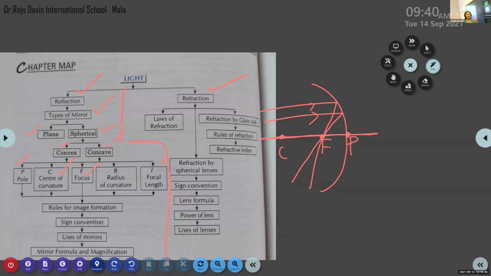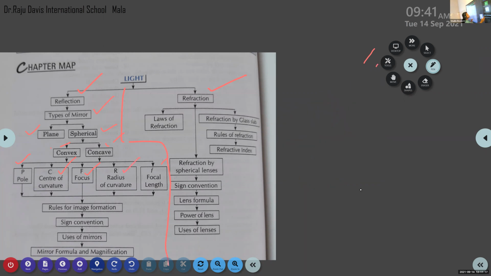Students, can you guess what happens in the case of a convex mirror? It goes outward. Very good. The ray of light coming parallel to the principal axis, after reflection, diverges away from a particular point. That particular point is known as the principal focus of a convex mirror. Okay.